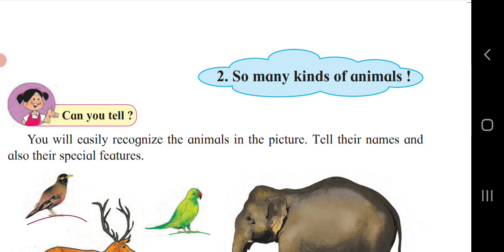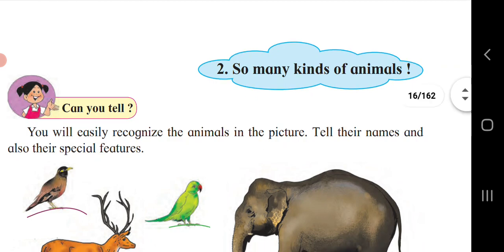Today we are going to see Standard 3rd Environmental Studies, Chapter number 2, So many kinds of animals. In the first period, what we had discussed, we are going to see once again.